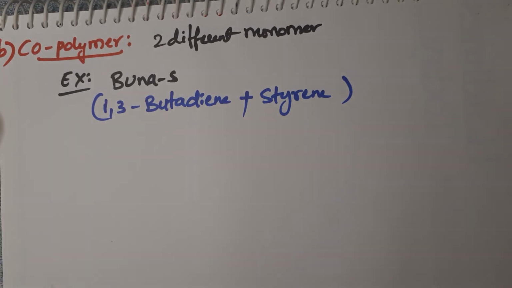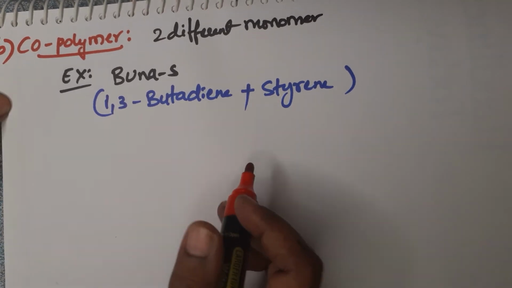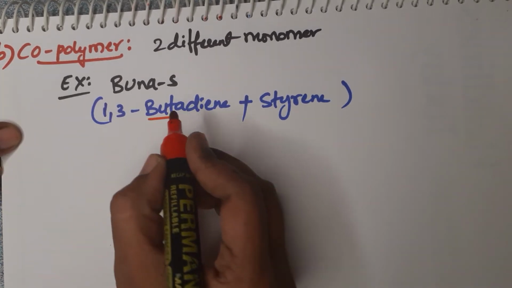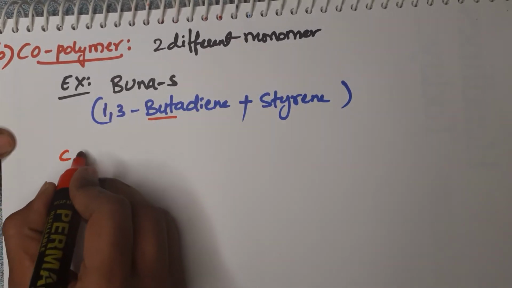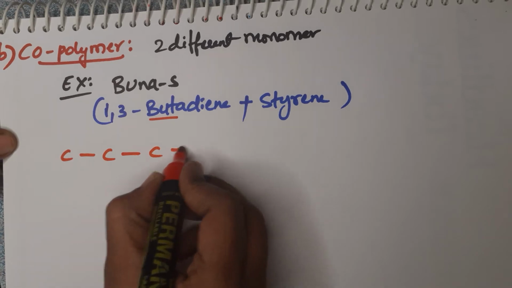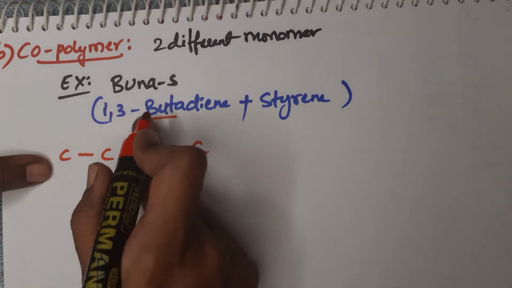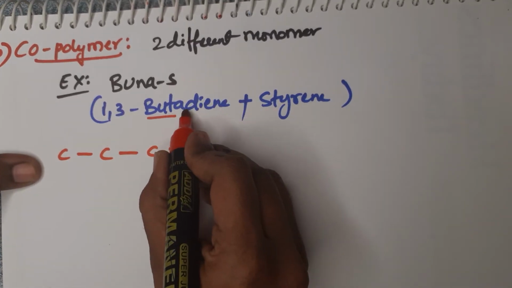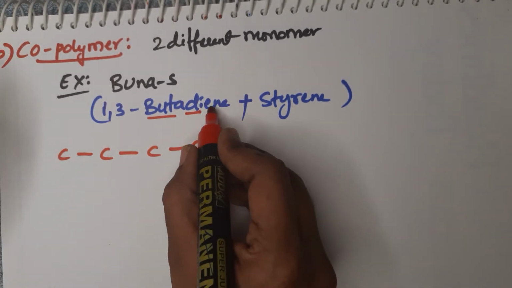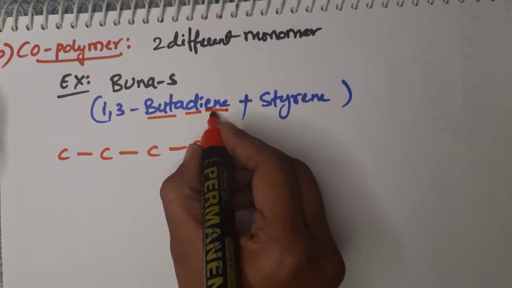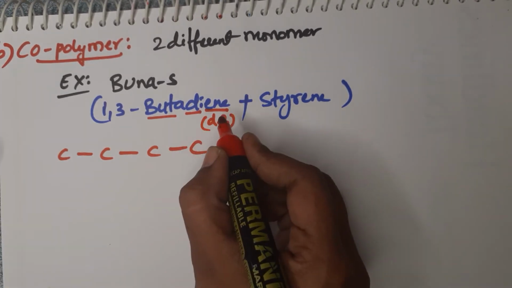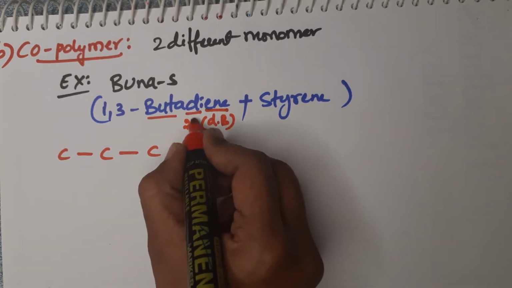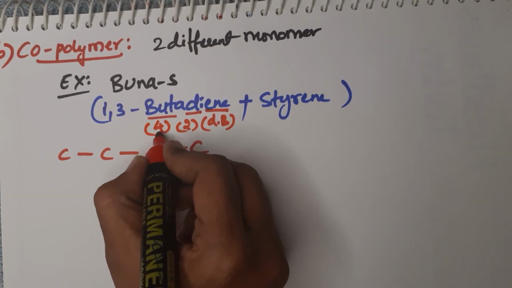See how the copolymer Buna S is formed. See, 1,3 butadiene. How many carbons are there? 4 carbons. Write down like this. And diene: di means 2, ene refers to a double bond, and yne refers to a triple bond. Di means 2, and but means 4 carbon atoms.